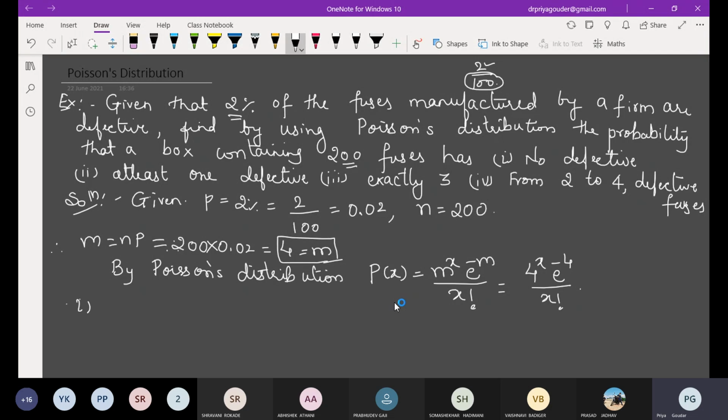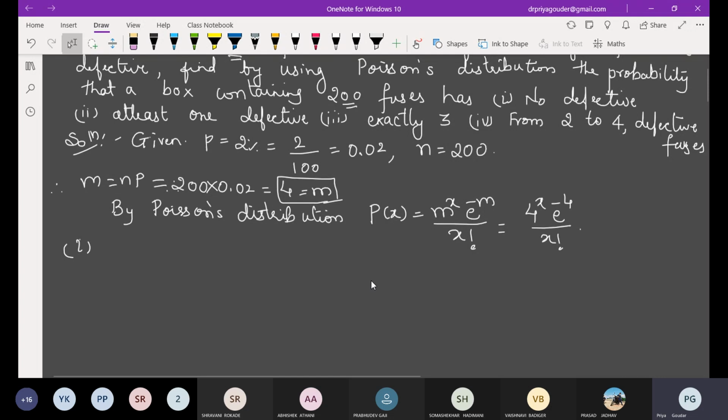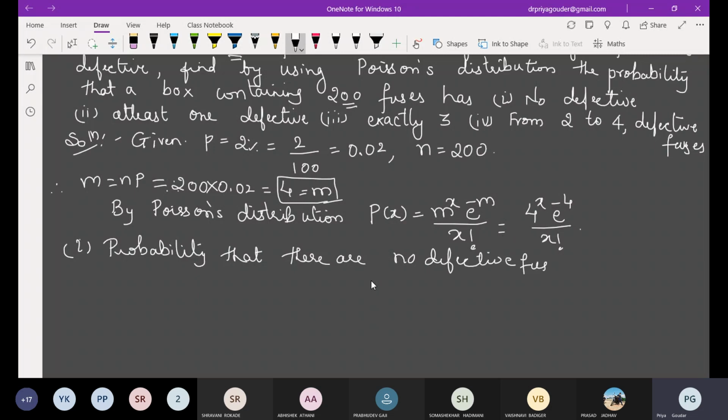Okay, let us start with the conditions. Hope till here it is clear. Simple part first: they have asked for no defective fuses, so we need to calculate the probability value here. The first condition is no defective. What is the chance that the box is defective free?